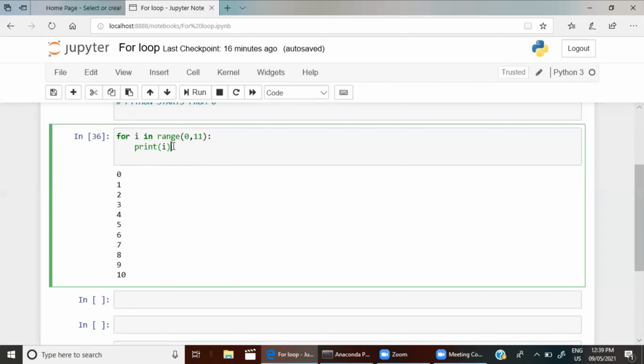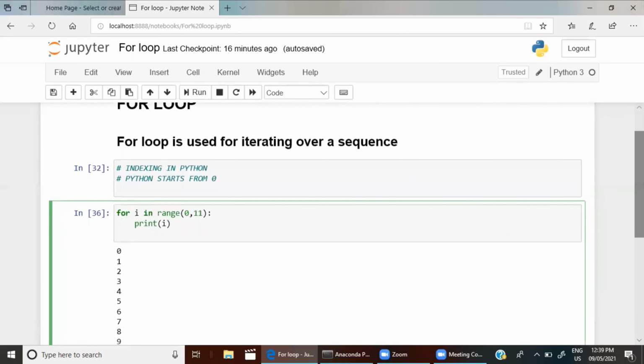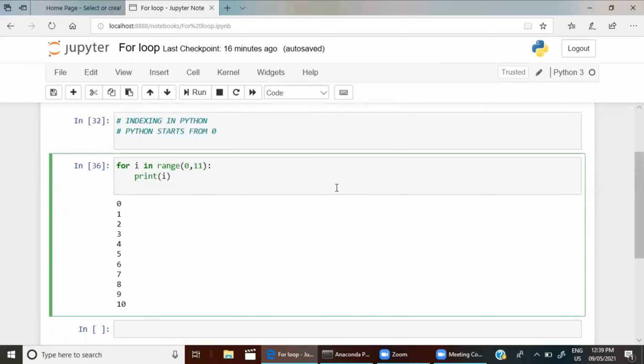After this, the cursor will go back up here. That moving of the cursor from here to this place is called iteration. And you need the concept of iterating. So in the back end of a for loop, the iteration process works.